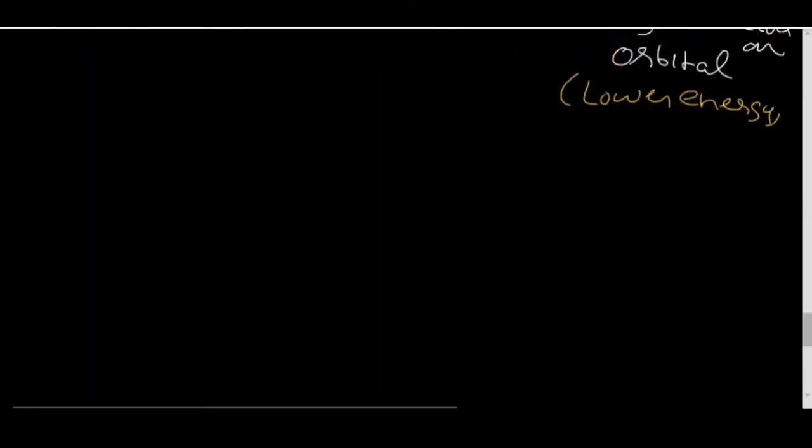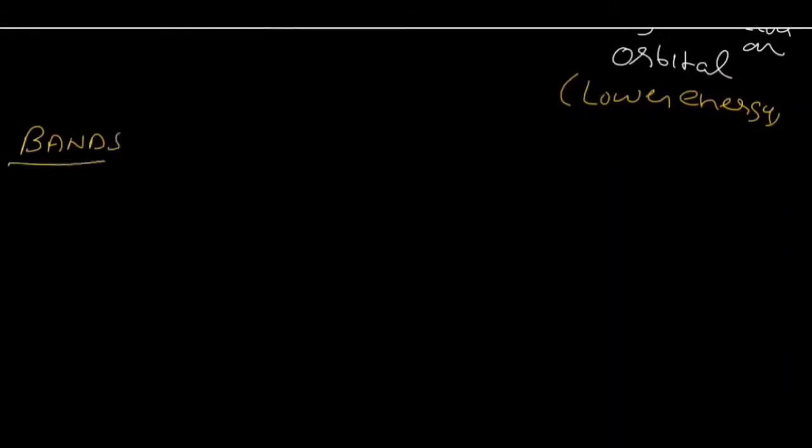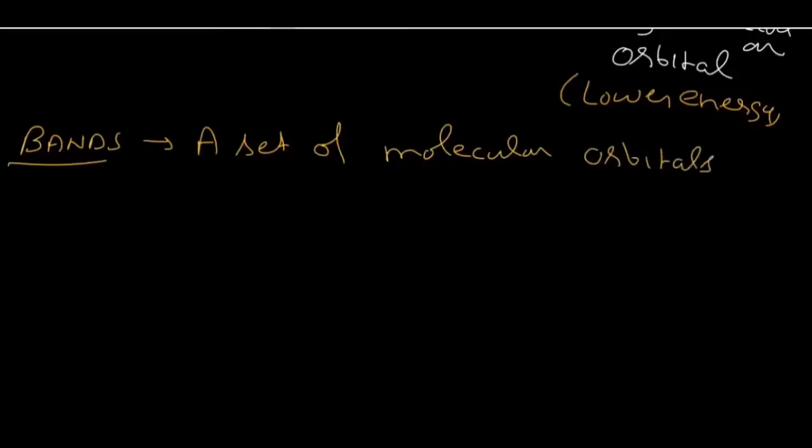Now what are bands? A set of molecular orbitals is called band.